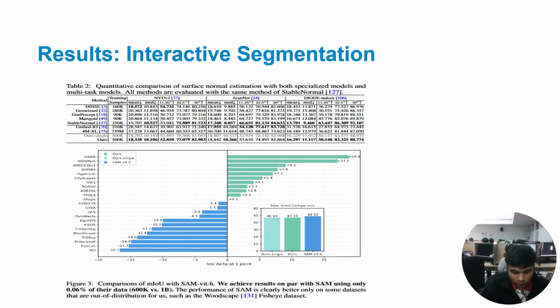The segmentation results are even more impressive. Here you can see a comparison of DICEPTION with SAM on the interactive segmentation task. What's remarkable is that DICEPTION matches SAM's performance by using only 0.06% of the training data. That's 0.6 million samples versus 1 billion. The bar chart on the right shows the mIoU comparison across different datasets, demonstrating that DICEPTION achieves results on par with SAM despite the massive data efficiency advantage.